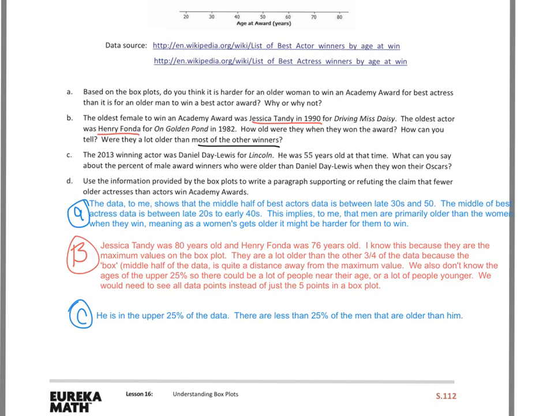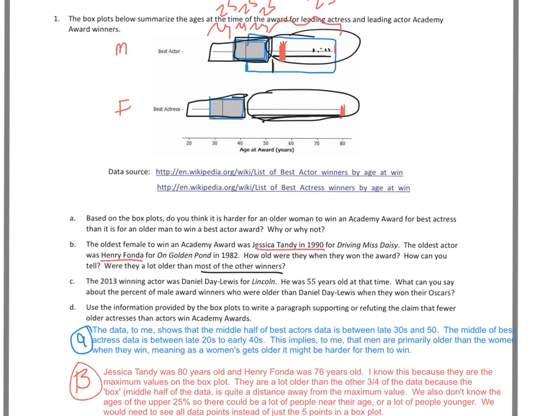Use the information provided by the box plots to write a paragraph supporting or refuting the claim that fewer older actresses than actors win the Academy Awards. I'm going to leave this one to you, but just take a look at that stretch that we have from where the fourth quartile starts, and look at how the first 75% or first 3/4 of the data are in a small compacted area, and that last quarter is stretched out quite a bit. That'll help you with your discussion or your paragraph. So let's take a look over at page 2.